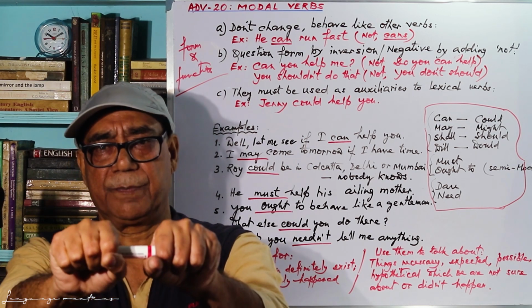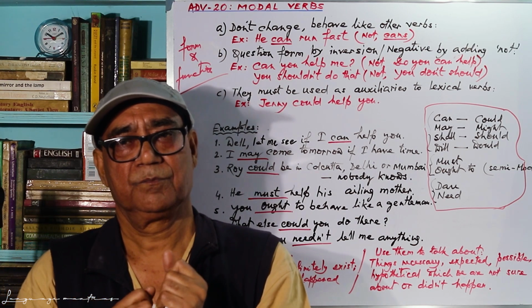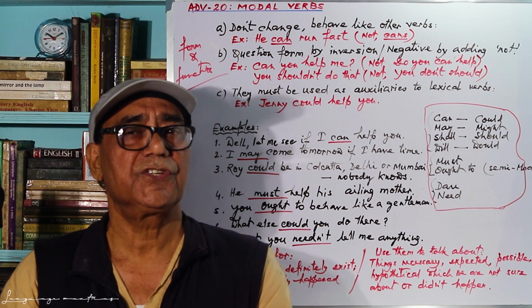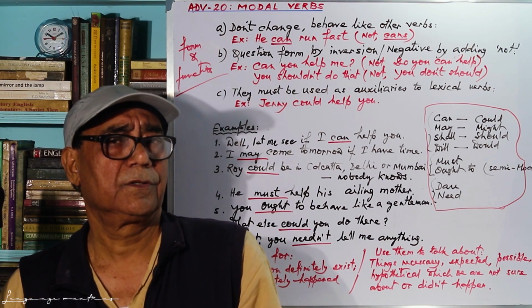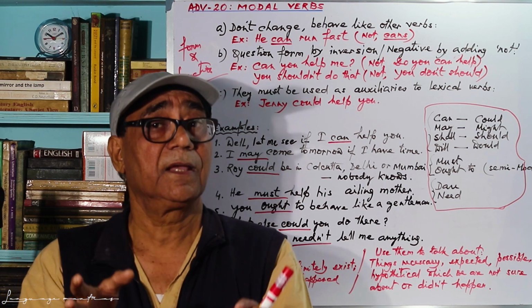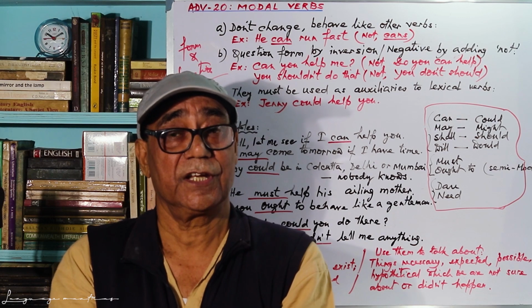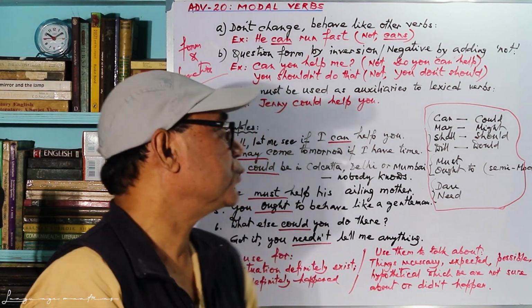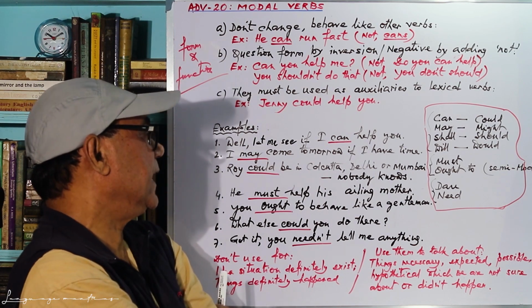I can break this bone means I am physically strong enough to do that, but I am not breaking it. And say I can meet you tomorrow. I am not meeting you, but maybe I'll meet you tomorrow. So you see that vagueness, that uncertainty is there. In that case we use this modal verb can. Well, let me see if I can help you.